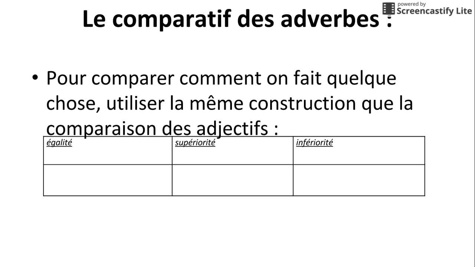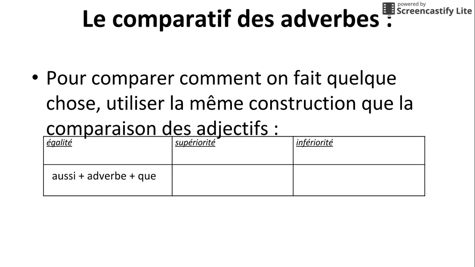Earlier this year, we looked at the comparative and superlative with adjectives. Adverbs work in a similar fashion. We can make comparative sentences in one of three ways. We're allowed to talk about two people or things being equal, one of them being superior to the other, or one of them being inferior to the other.